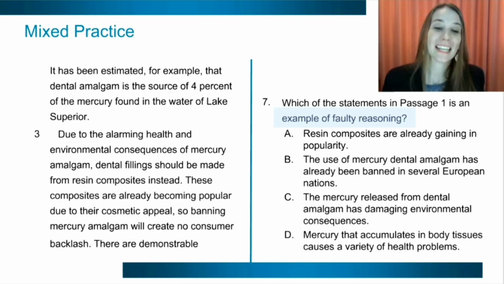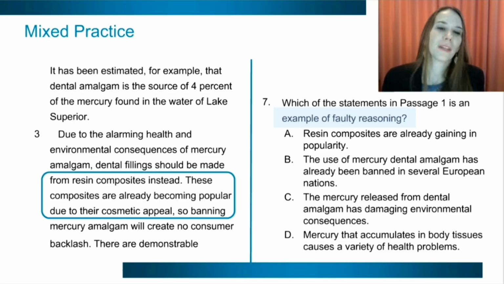All right, so an example of faulty reasoning. Well, let's look at some of these. So the author says that these composites are becoming popular. Well, this is information that's been provided to us. We don't have any reason to disbelieve this. The author has some data. They're becoming popular for this reason due to their cosmetic appeal. So this is data that's provided in the text, and there's no flaw here.